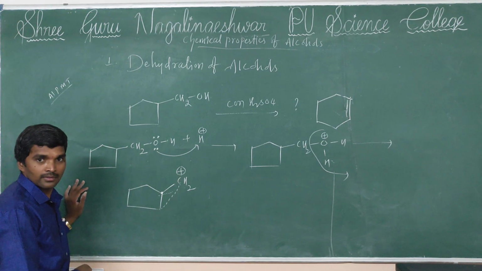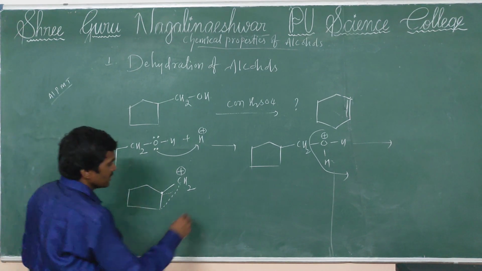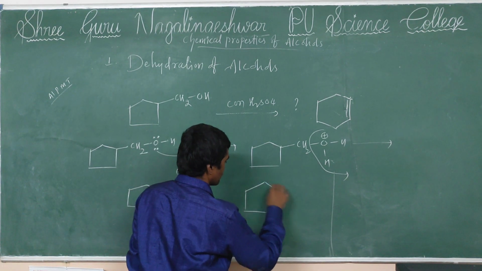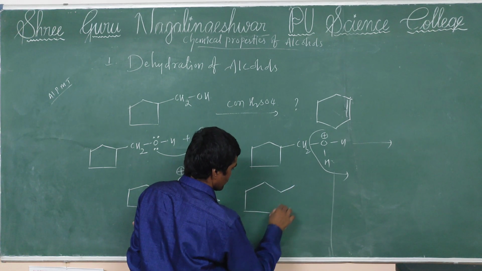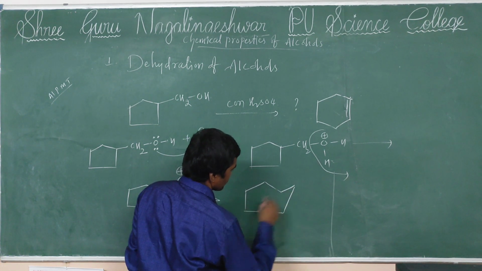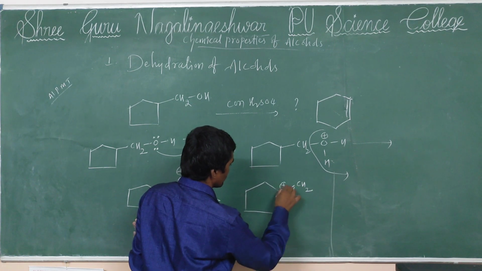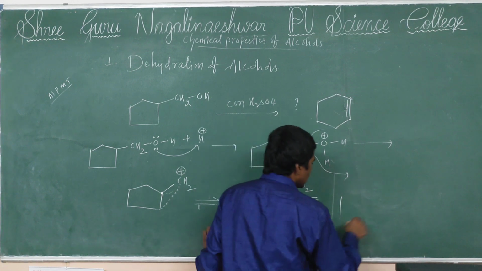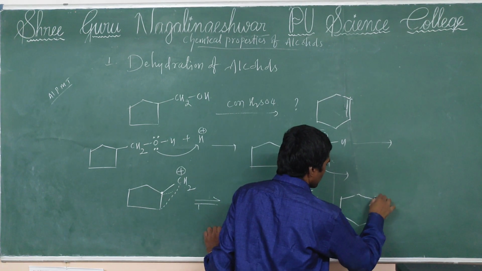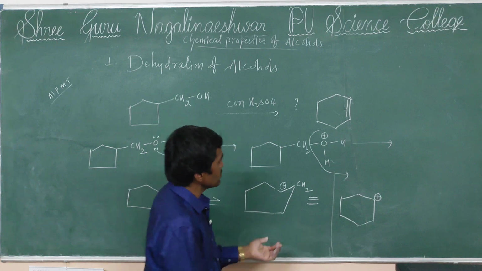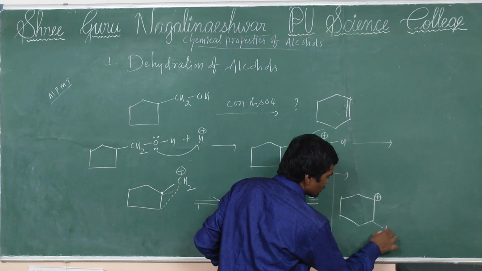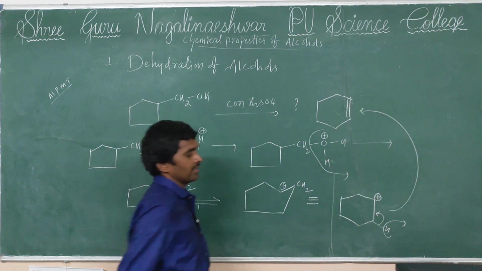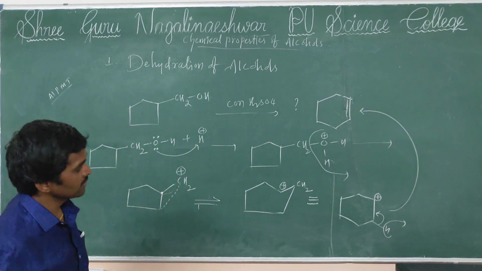From the carbocation, the adjacent proton is liberated, forming cyclohexene. Got the point?